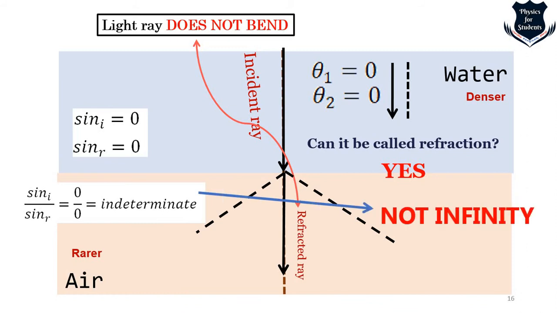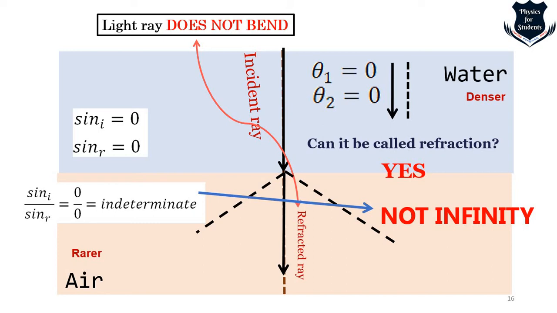Most of the students, you will see, make a confusion that 0 upon 0 is infinity. No, it is indeterminate. Indeterminate means it can have any value, just any value. That is important. So indeterminate is not infinity. Indeterminate means it can have any value. So this is something very nice.